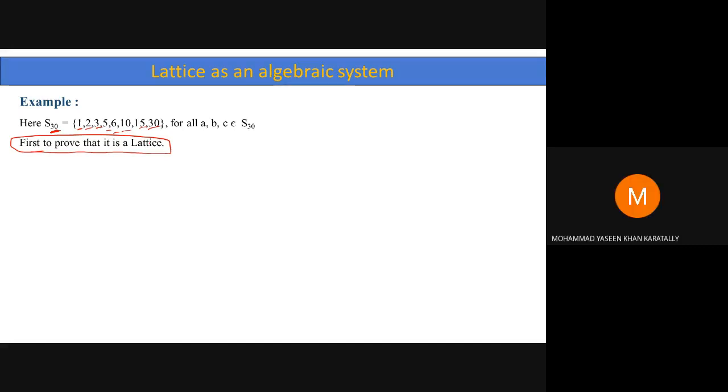Sir, we can try to see the relations, like reflexive and symmetric, and then we can prove reflexive, antisymmetric, transitive. Yes. If this particular set S30 is reflexive, antisymmetric, and transitive, moreover, what will this proof give us? It will be a poset. Then after that we have to prove it is a lattice, so what will we do?